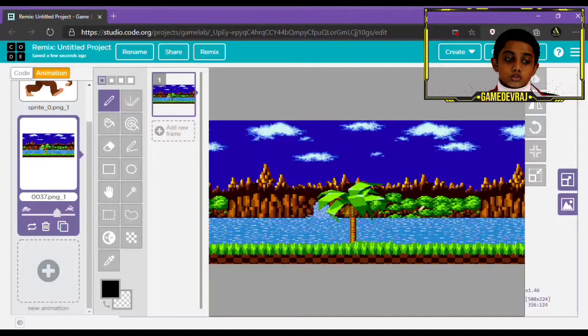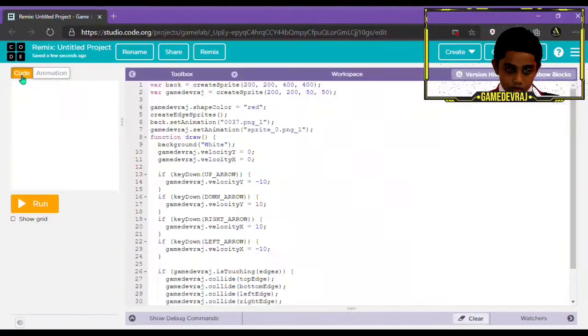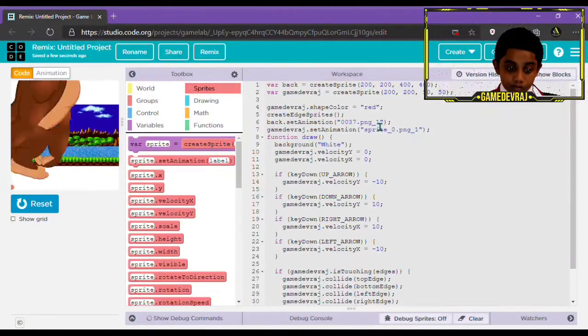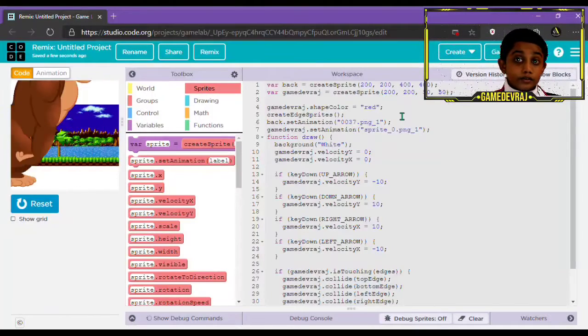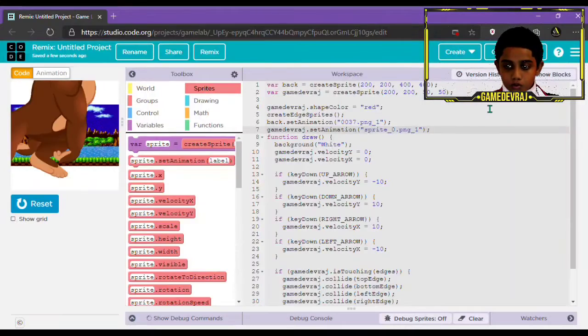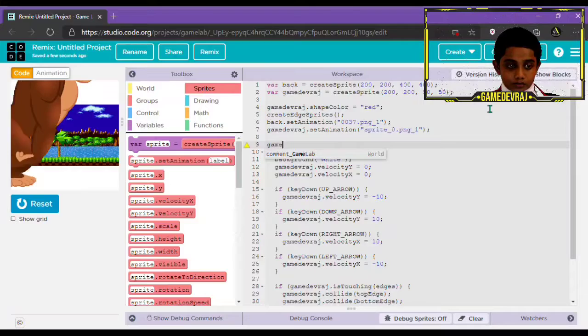You go to this button over here. You click on this new animation. You can upload any image. Once you upload an image, if you scroll down, there will be something called add new frame. So you just click on it. This is just the picture background, so that's all we'll be using. But this one is an actual animation.